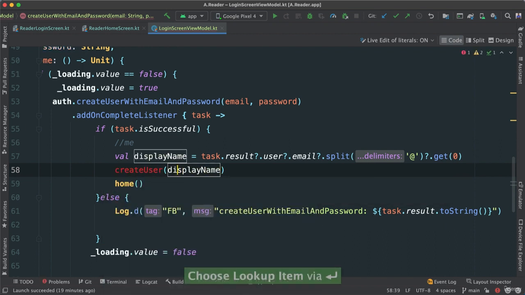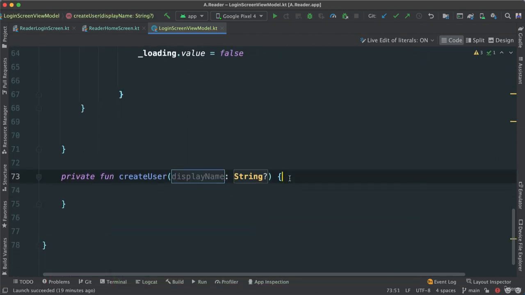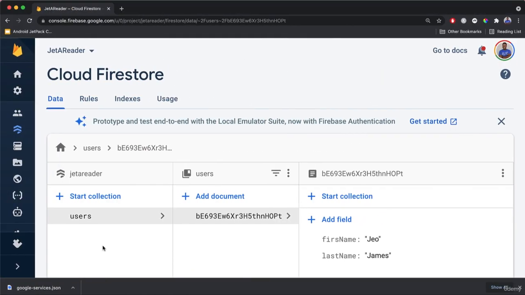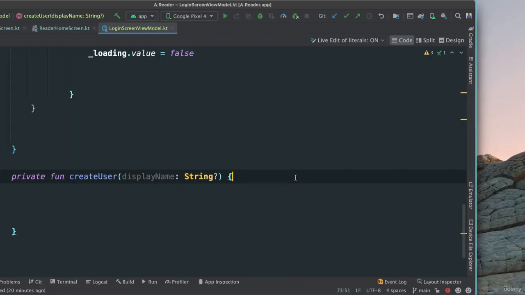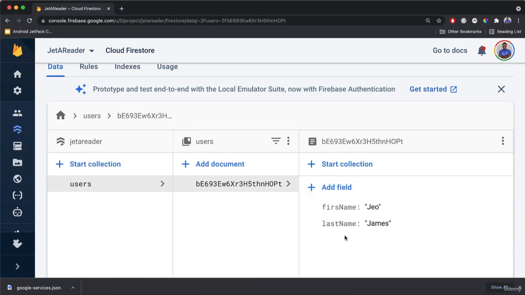So let's go ahead and create this create user function. And there it is. It was created. And what is it that we want to happen here? One, we're going to obviously add this user as an object here in our database. But for that, we need a few pieces of information. Number one, as we add these users, we also want to be able to have a field, right, that will contain the user ID.